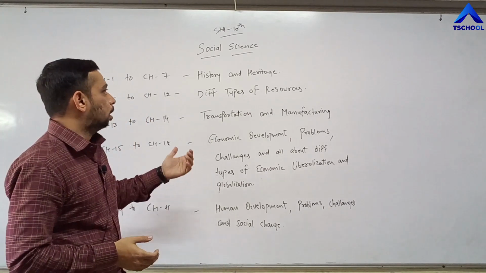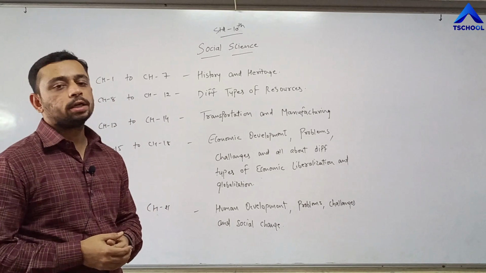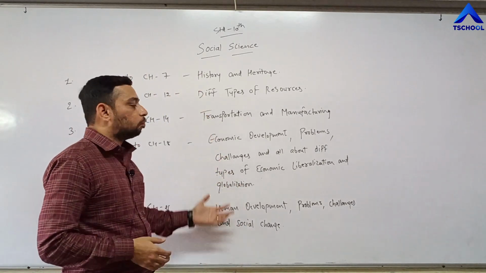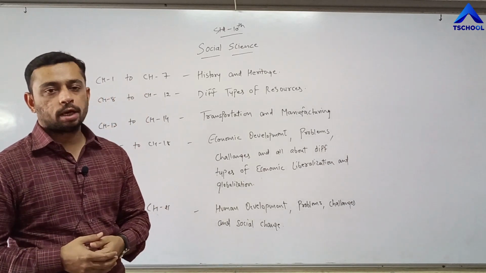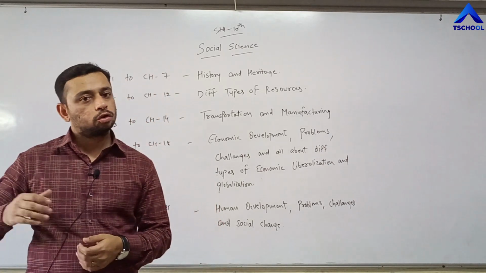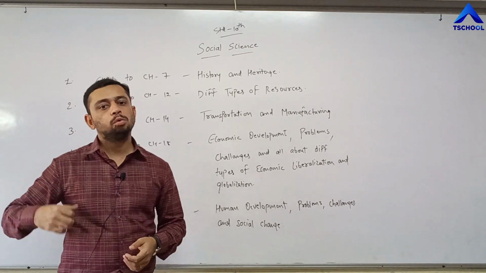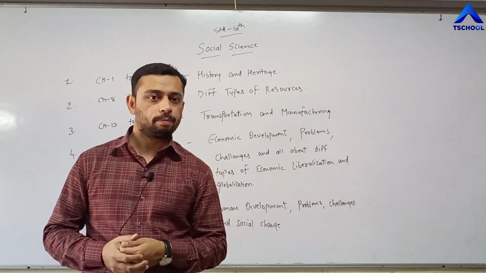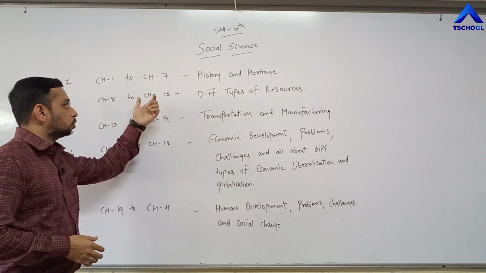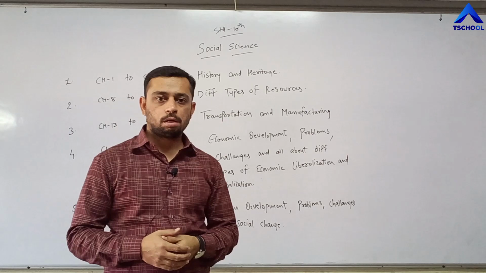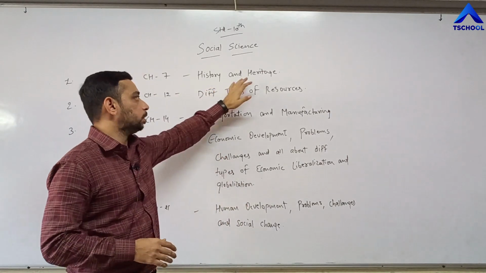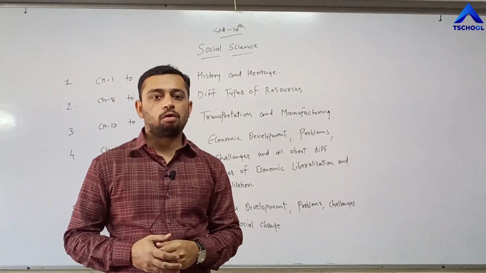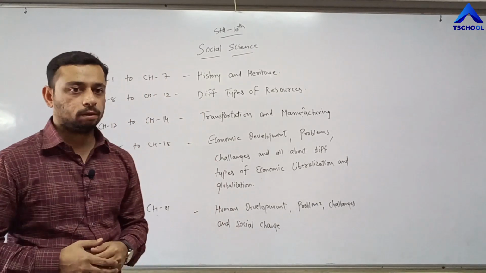Right? Social science. There are 21 chapters in this subject. I have divided the 21 chapters into 5 parts, so when you start to learn social science, it would be easy for you. Part number 1, that is chapter 1 to chapter number 7, is all related to history and heritage.